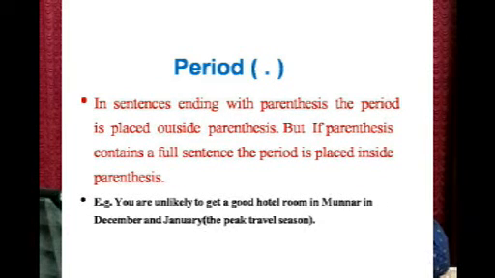This is the example: You are unlikely to get a good hotel room in Munnar in December and January (the peak travel season). So, here you find that the peak travel season is not a complete sentence, so the full stop is coming after the bracket.